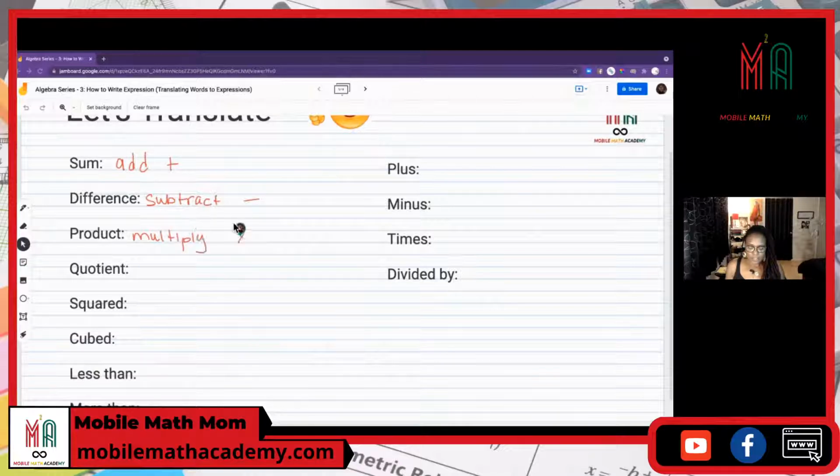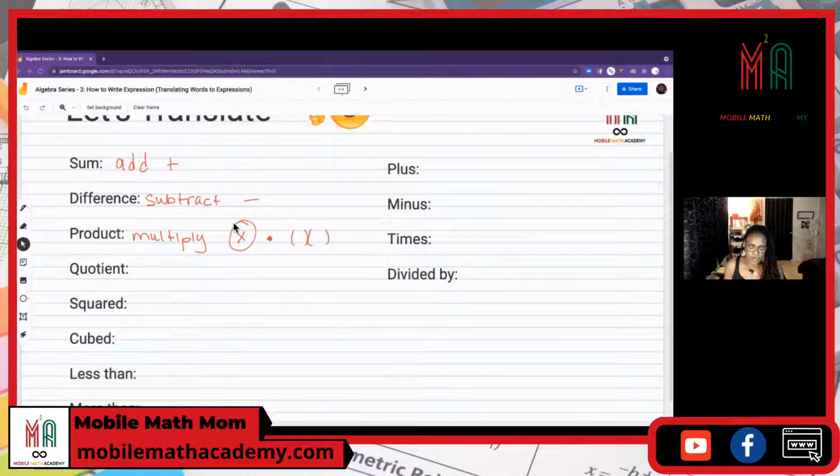So that's times, or either you'll put a dot. Now, because we're in algebra, we want to refrain from using this x because x is a variable in algebra. So get used to using this little dot or using parentheses next to one another to indicate multiplication.